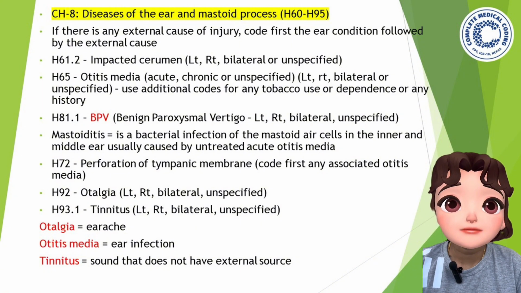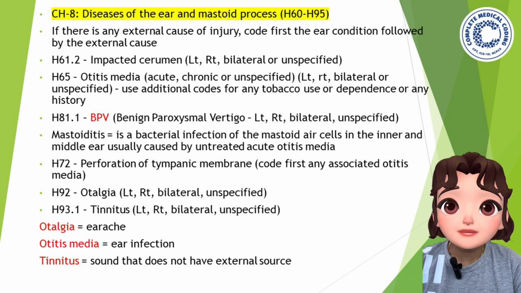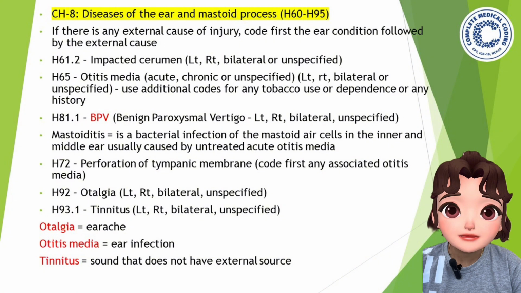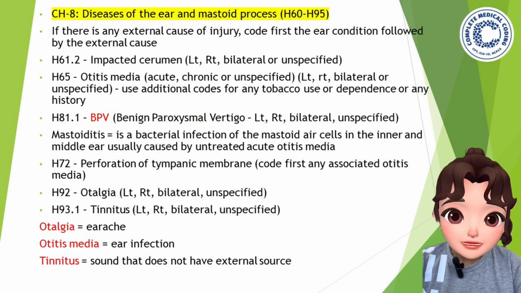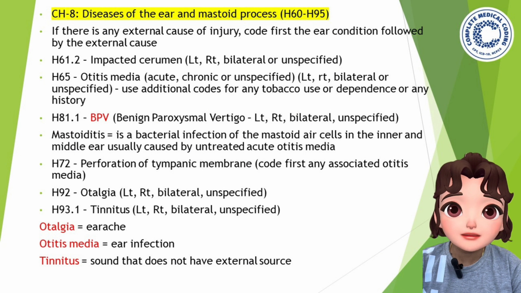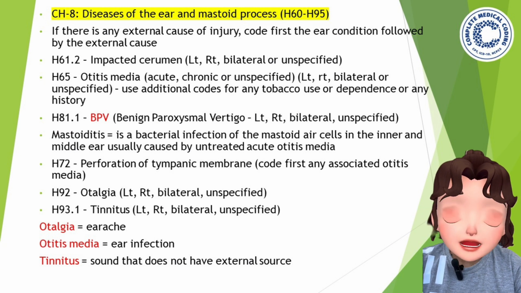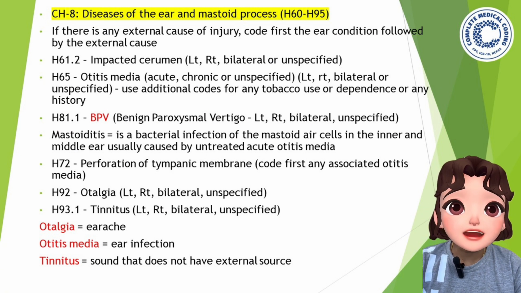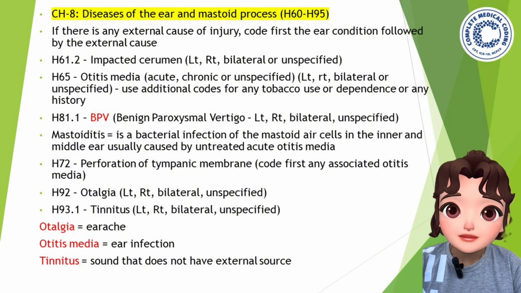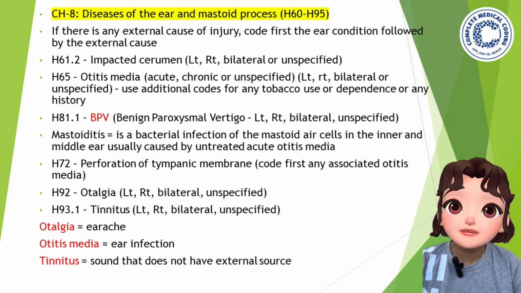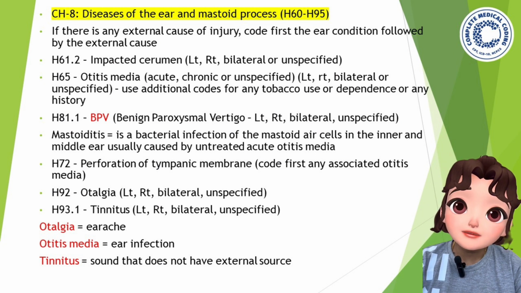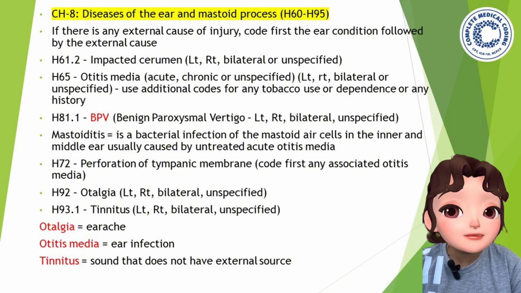Okay. Now H61.2 represents impacted cerumen. Impacted cerumen means wax, ear wax. It can be left, right, bilateral or unspecified. You have to check the documentation for what is mentioned. Same like that, H65 represents otitis media. Here you have to check for left, right, bilateral, unspecified, and also for acute, chronic or unspecified.